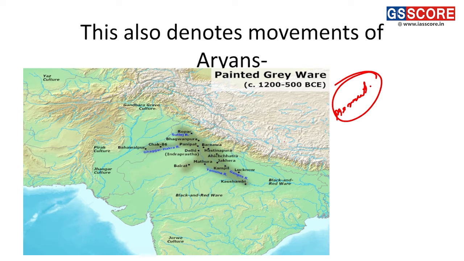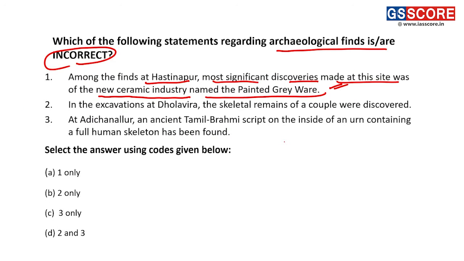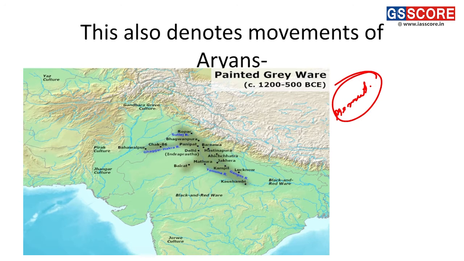Fine. So Hastinapur, which is in Meerut district, is where we find the most significant discovery of the new ceramic industry, painted greyware. This painted greyware denotes an ancient form of culture, denoting the early settlements of Aryans and their expansion.